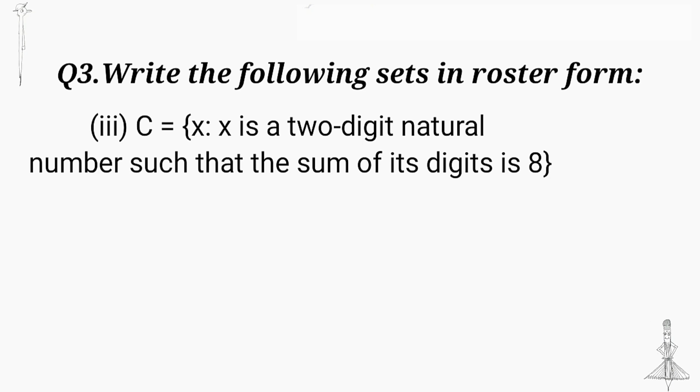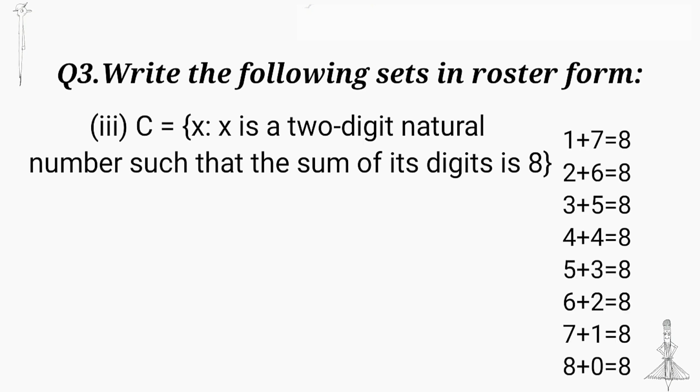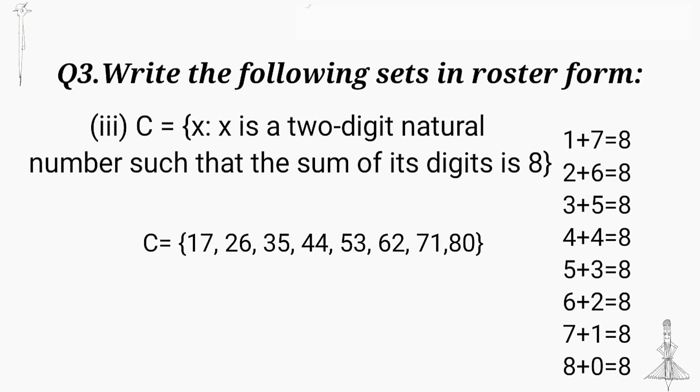I take the first digit as 1, then the second digit is 7, so that 1 plus 7 is equal to 8. We got the first number 17. Then second number. I take the first digit as 2 and then the second digit becomes 6. That is 2 plus 6 is equal to 8. We got the second number 26. Then add 1 to the first digit and subtract 1 from the second digit. We get the other numbers of this set.